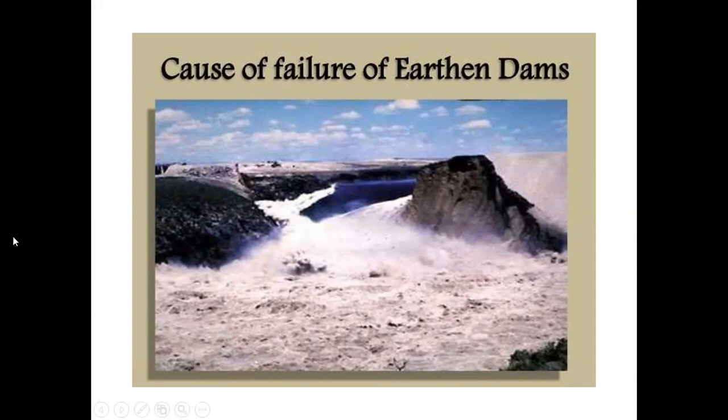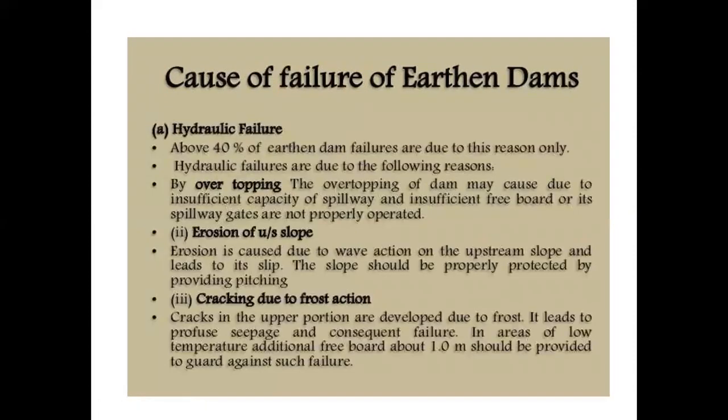This image shows an embankment that has failed, and the water from the upstream side of the embankment flows and erodes the embankment. Causes of failure of earthen dams: hydraulic failure. Above 40% of earthen dam failures are due to hydraulic failure alone.